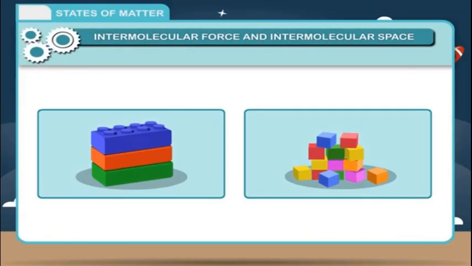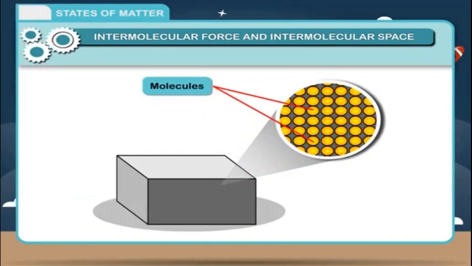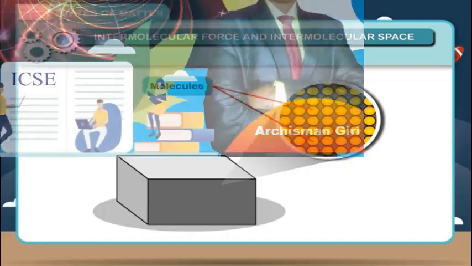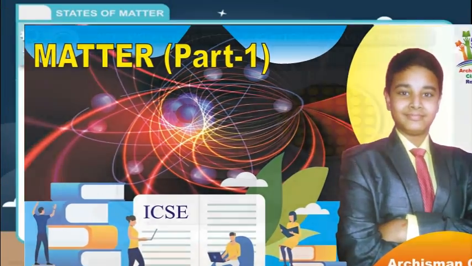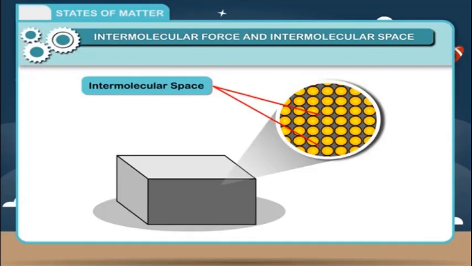As a child, you must have played with building blocks and made different shapes by changing their arrangement. In a similar manner, molecules are the building blocks of matter, and different states of matter are due to difference in arrangement of molecules. Molecules attract each other. The force of attraction between molecules is called intermolecular force of attraction. Similarly, the space between any two molecules is called intermolecular space.